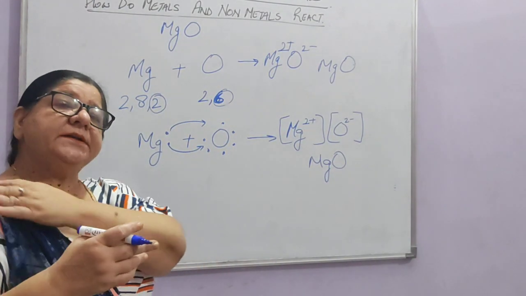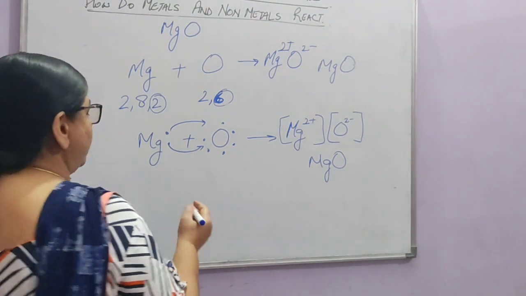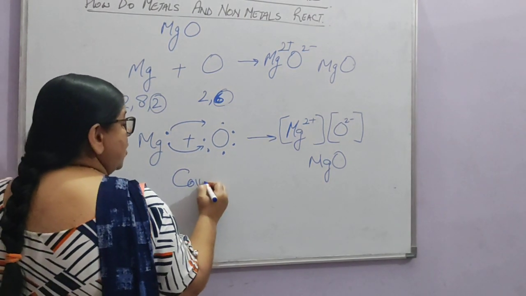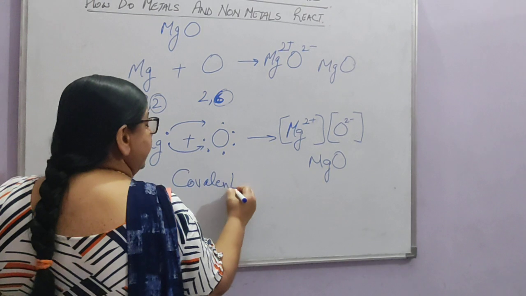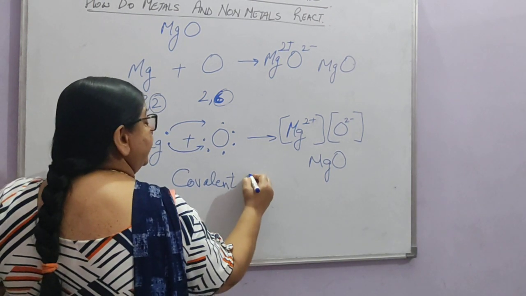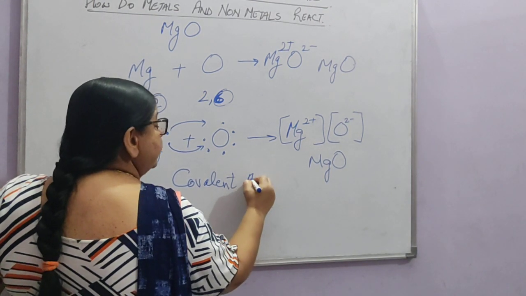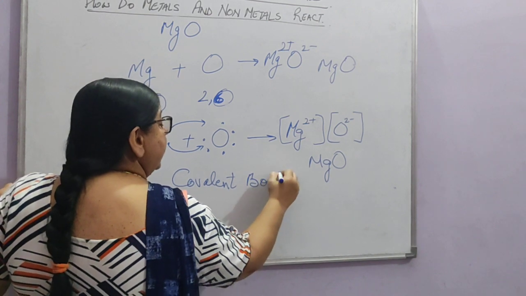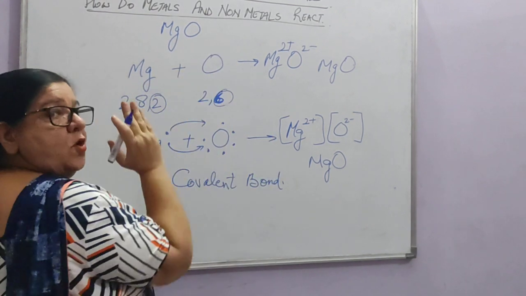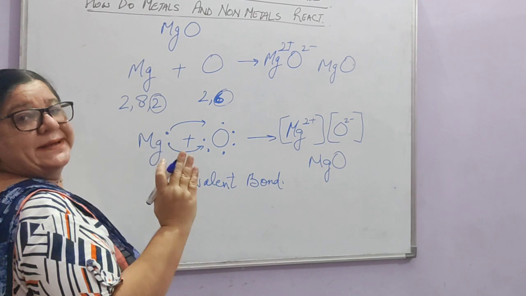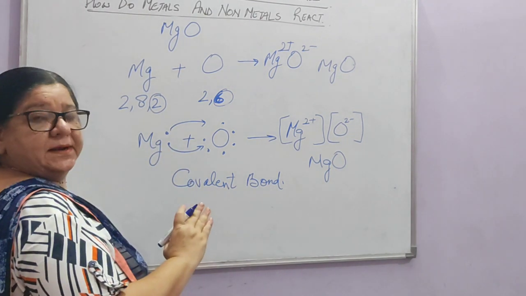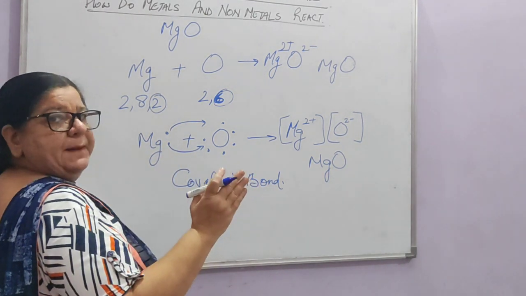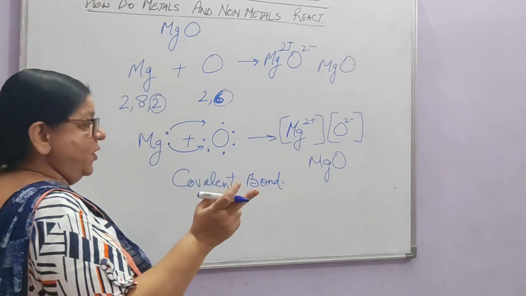There is another type of bond also, which is known as covalent bond, that you will read in the chapter of carbon and its compounds. Now electrovalent bond is always between a metal and a non-metal. Transfer of electrons will always take place between a metal and a non-metal.